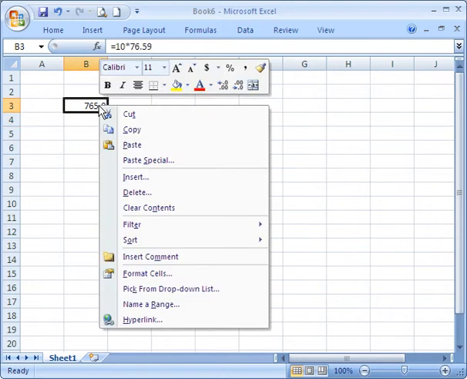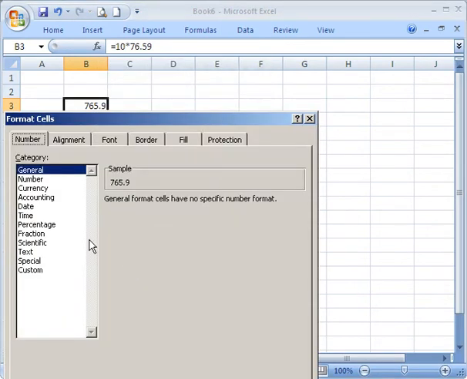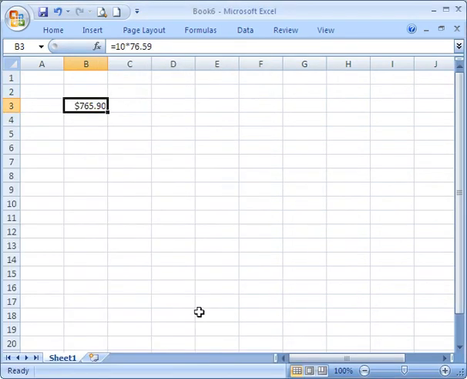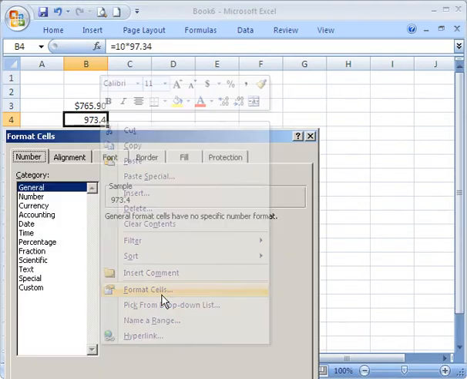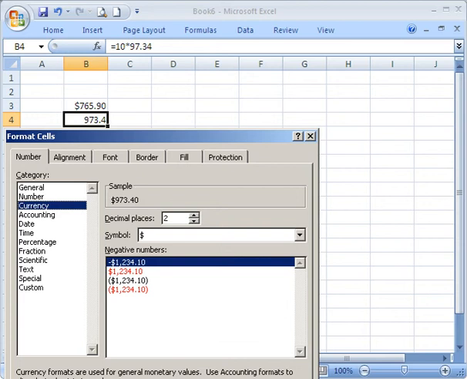Let's format this as a dollar amount. So, at the beginning of the 3-year period, we buy the stock and here's the price, $765.90. 3 years later, we still have our 10 shares of stock, but now it's worth $97.34 for each share. The total value is $973.40, and again we'll format it as a dollar amount.